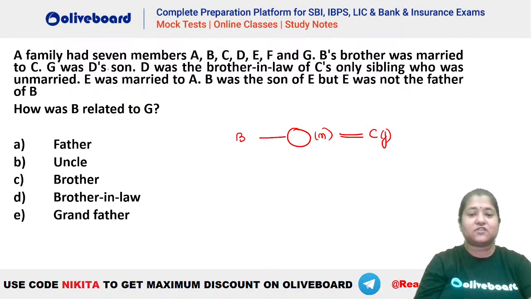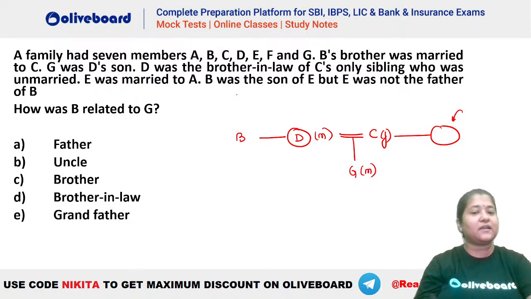Okay. G was D's son. D was the brother-in-law of C's only sibling. So you can see C has one sibling, right? And this person is unmarried here, and D was the brother-in-law of C's only sibling. That means D has to be this person. Now we have G was D's son, so you can see G has to be the son of D. So G will be a male person.